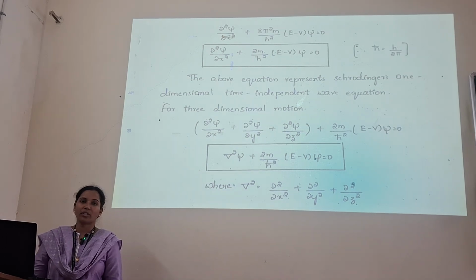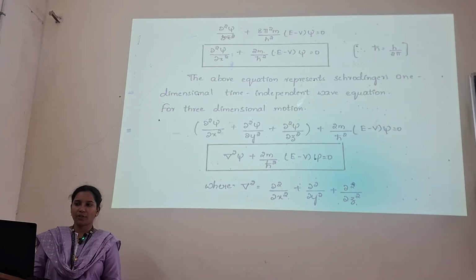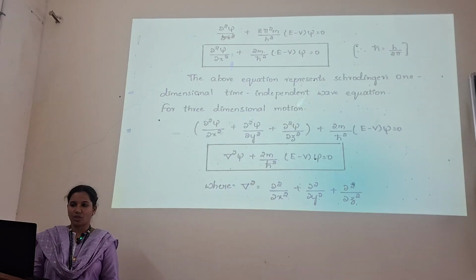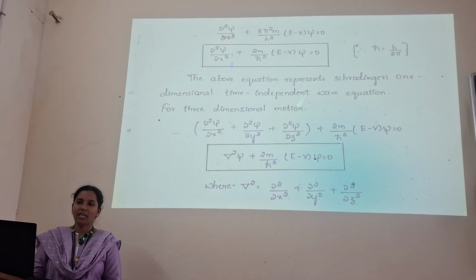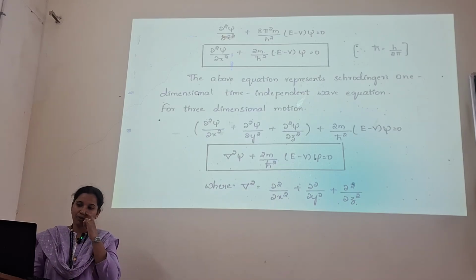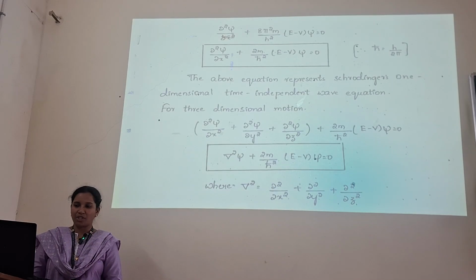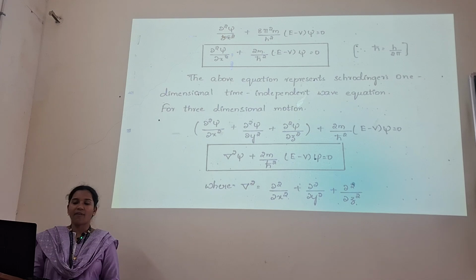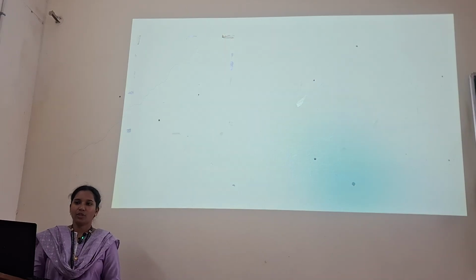Dou square psi by dou x square plus 2m by h cut square into (E minus V) into psi is equal to 0 represents the Schrodinger's one-dimensional time independent wave equation. If you want the three-dimensional equation, we have del squared psi plus 2m by h cut square into (E minus V) into psi is equal to 0, where del square is, because we are talking about three-dimensional motion along the three axes x, y, z, del square is equal to dou square by dou x square plus dou square by dou y square plus dou square by dou z square.